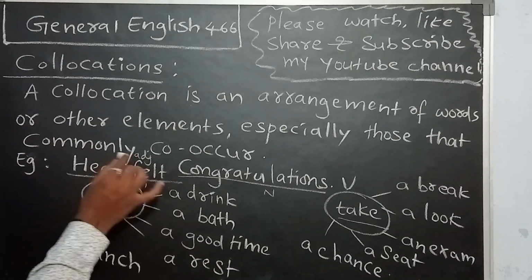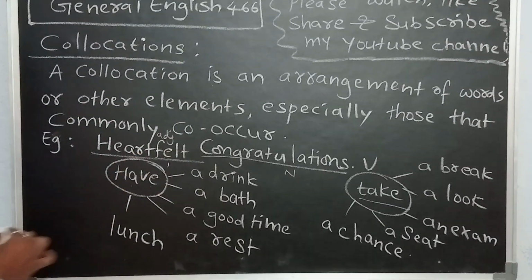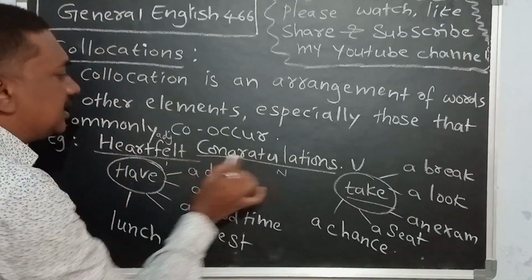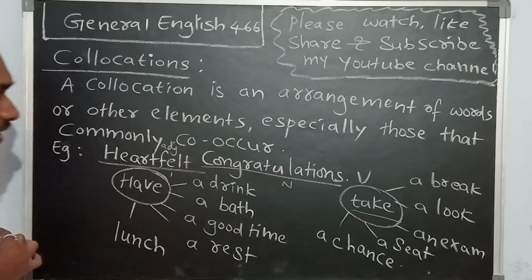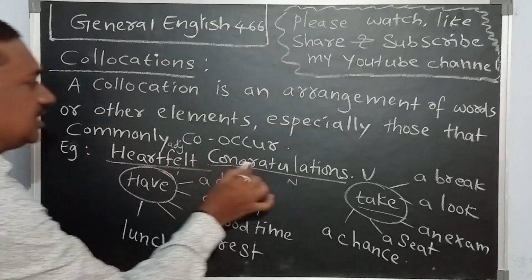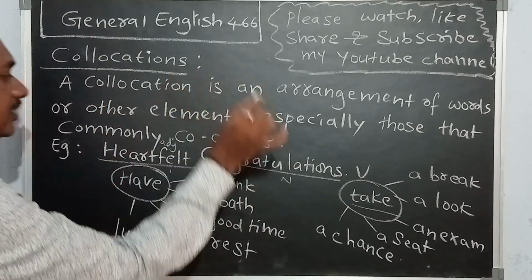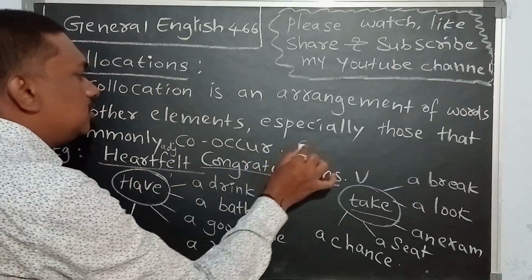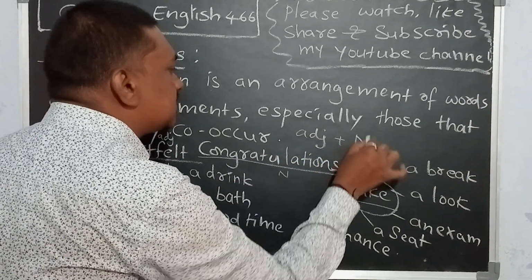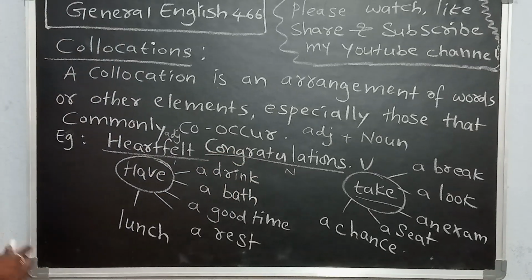Just like, for example, heartfelt congratulations. Here, heartfelt is an adjective. Congratulations is a noun form in plural. So heartfelt congratulations is an arrangement. Here the first word is an adjective, the second word is a noun. Heartfelt congratulations is an arrangement of words. One is an adjective, the next one is a noun form. So here the arrangement of collocation is adjective plus noun. Adjective plus noun. Example is heartfelt congratulations.